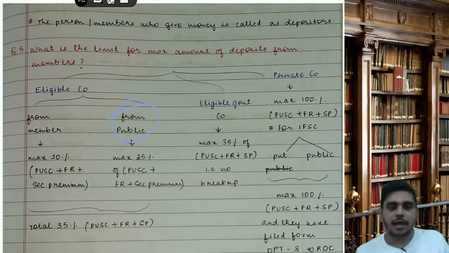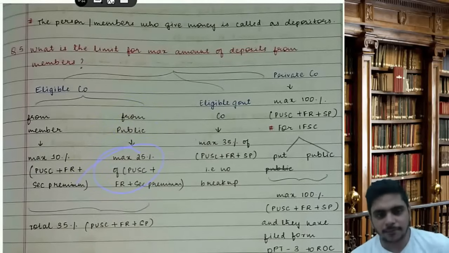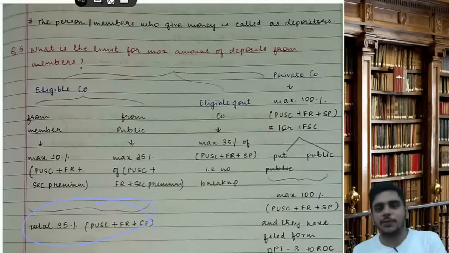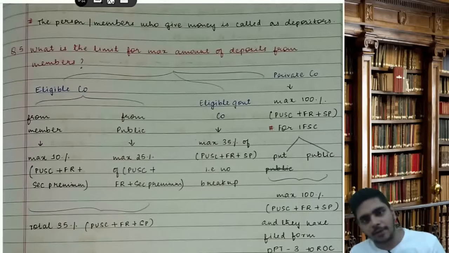Okay. Eligible company can accept from public how much? Max 25% of paid up capital plus free reserve plus sec prem. Total is 35%, but the breakup is 10 and 25. 10 is from the member and 25 is public. It's maximum. You can't swap it. Maximum 10 from members, maximum 25 from public.